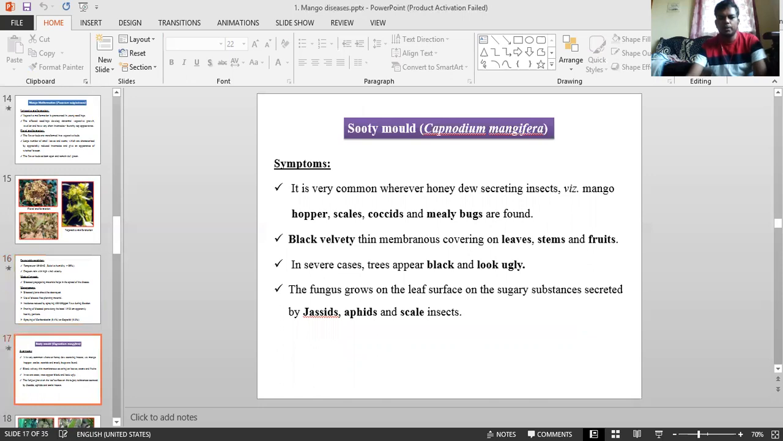sooty mold. Sooty mold is commonly seen wherever fruit crops are grown, and it is directly involved in the reduction of photosynthetic activity. If photosynthetic activity is reduced, there is no food production, so ultimately it has an impact on crop yield. This is a common one. Capnodium mangiferae or Capnodium ramosum is the causal organism.